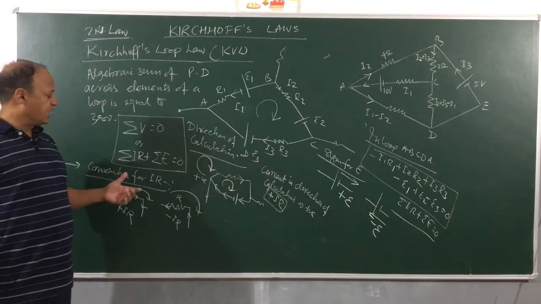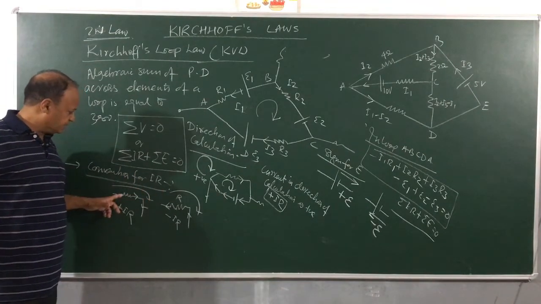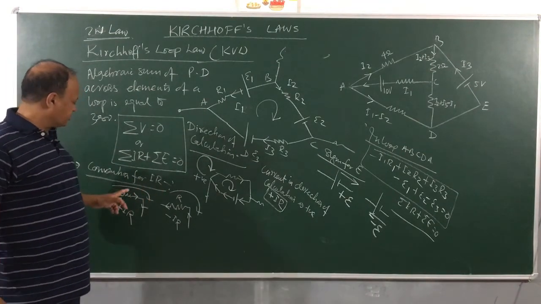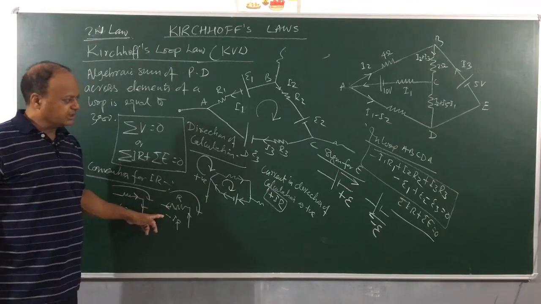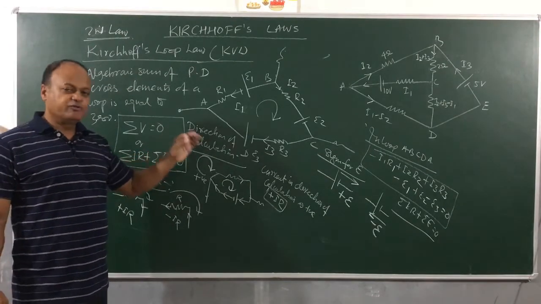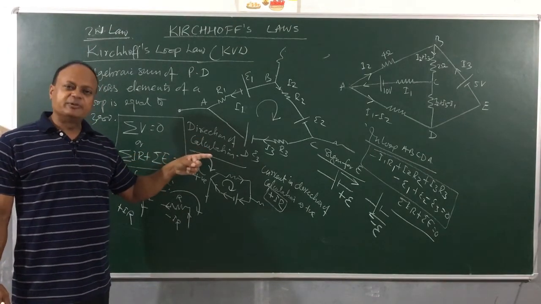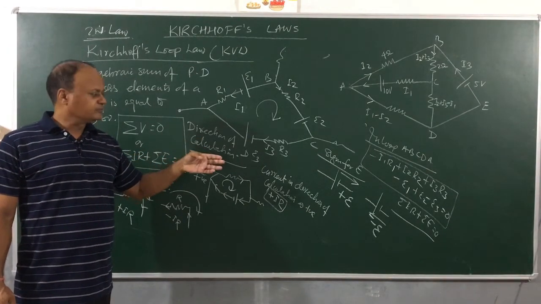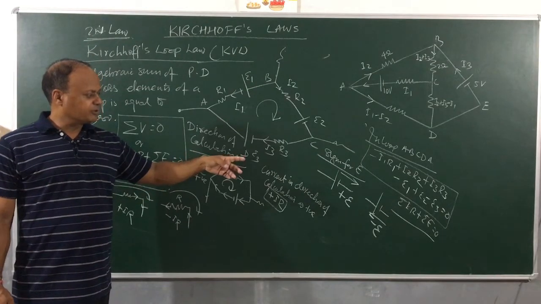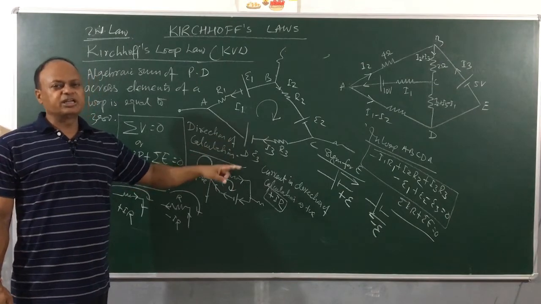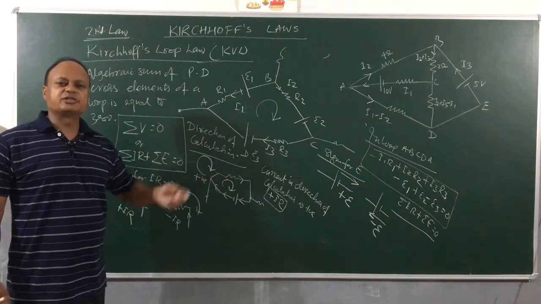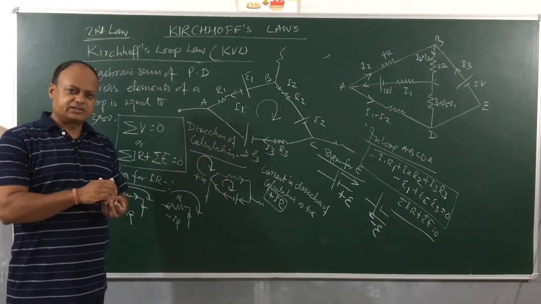So when you are handling this problem, remember this diagram. Current in the direction of calculation will be taken with a positive sign, opposite will be negative. When I will be moving from positive to negative terminal, EMF will be taken with a positive sign, and negative to positive will be taken with negative sign. Positive to negative EMF will be positive, negative to positive will be negative, right?